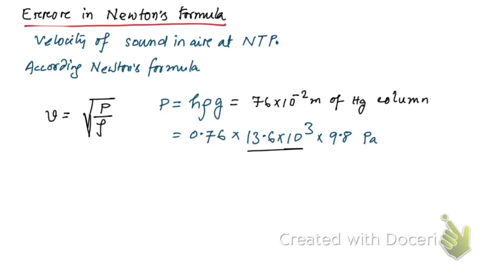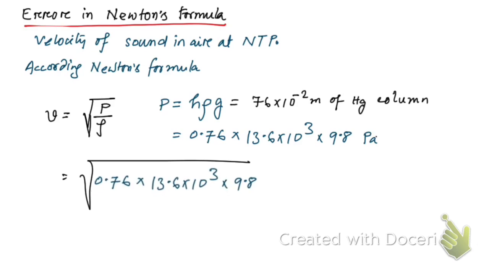So if we use this value here, then we're going to have root over P divided by the density of air.